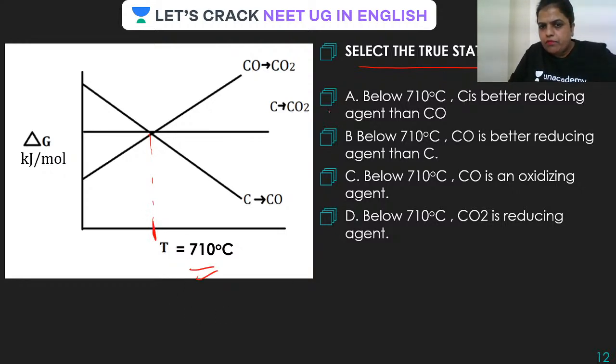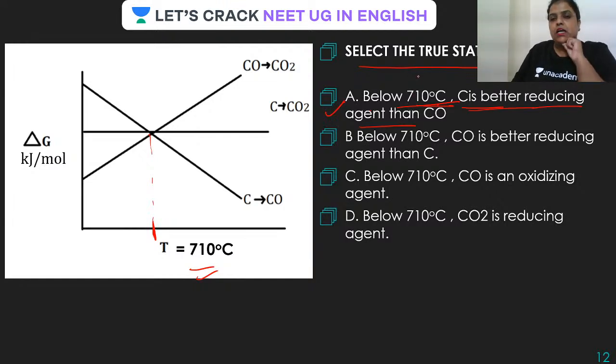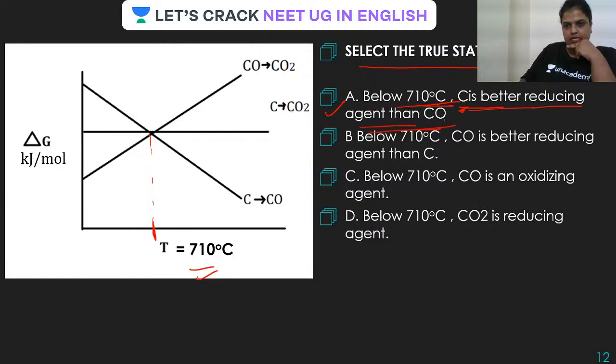Here T is, this first statement is below 710 degrees centigrade, C is a better reducing agent. This was a question asked in NEET, guys. So all your eyes on the screen. Below 710 degrees centigrade, carbon is a better reducing agent than CO. Is it true? Let us see. Below 710 degrees centigrade, where is carbon? Carbon is here, guys, and here. As the carbon plot is above, that is positive, this statement is wrong.